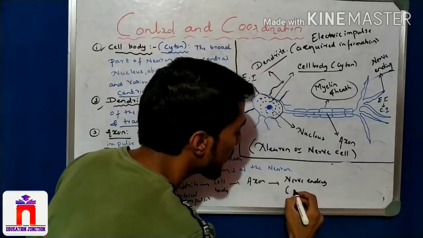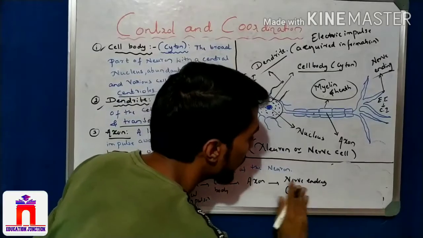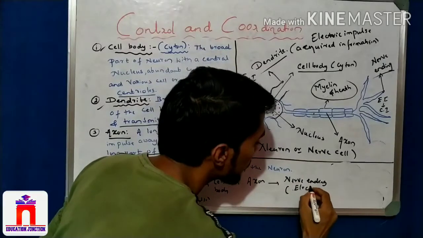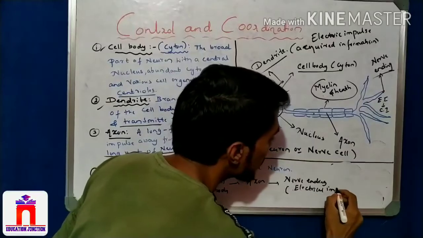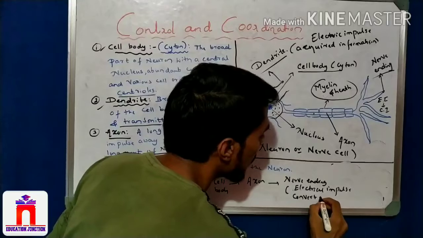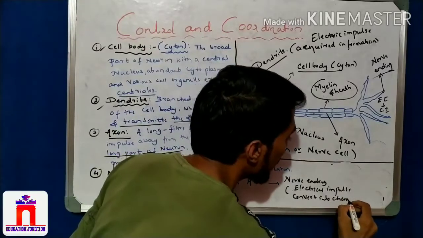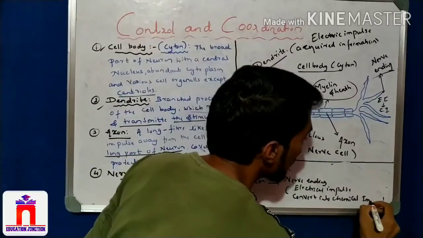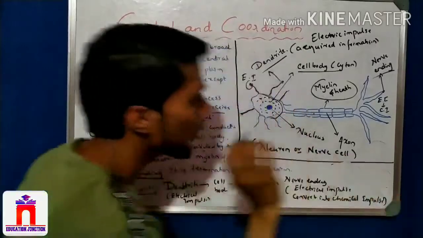Here what happened is the electrical impulse is converted into a chemical impulse. So you have to remember this point.